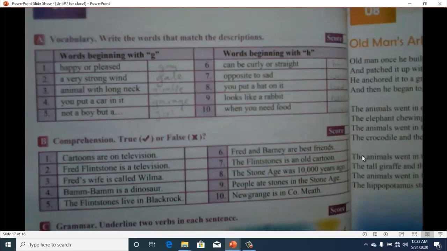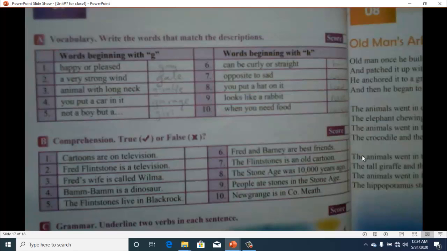After that, we have checkup on page number 38. Vocabulary. Write the words that match the descriptions. So you will write all the words which start with the alphabet G. First one is happy or pleased. So the word is gay. G-A-Y, gay. It means you are happy or pleased. A very strong wind. That is called gale. Then the others are also very easy.